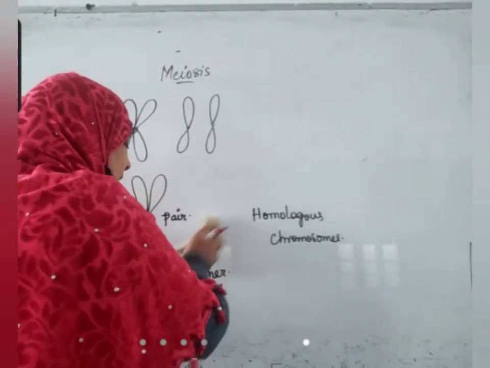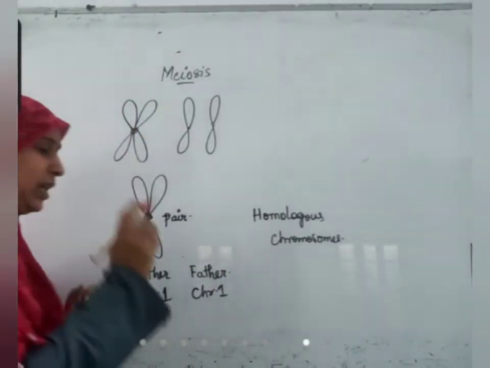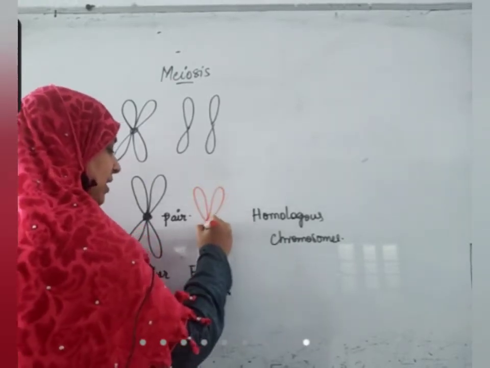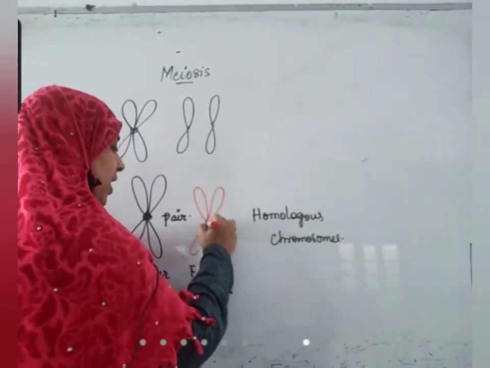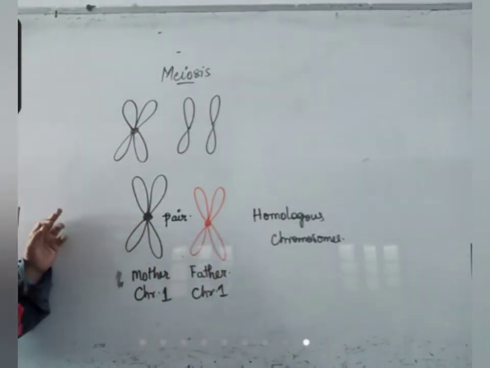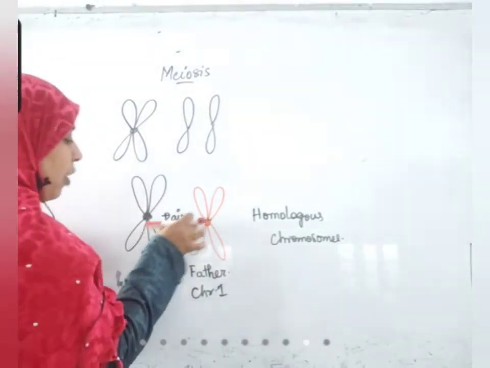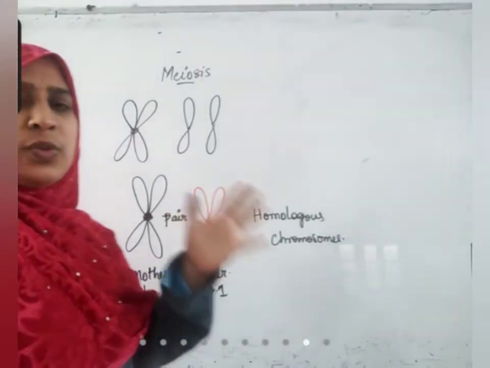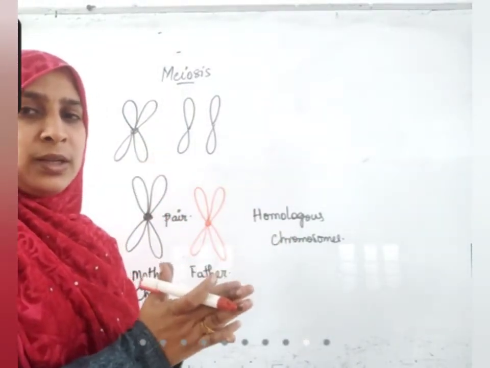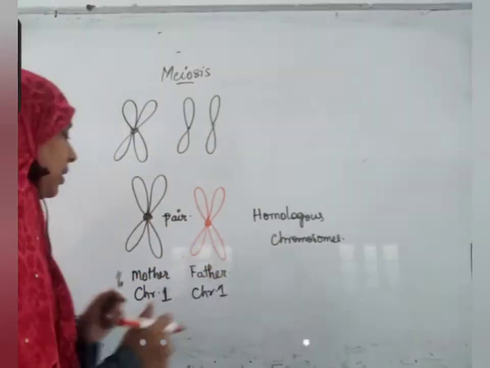every organism has 23 pairs of chromosomes. Among those 23 pairs, each pair has one chromosome from father, one chromosome from mother. This will form one pair. For the second chromosome also, one chromosome is from father, one from mother. Both will form a pair. For the third chromosome also, one is from father, one is from mother. They'll form one pair. Okay.